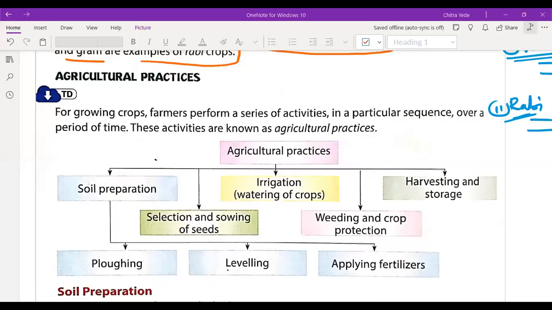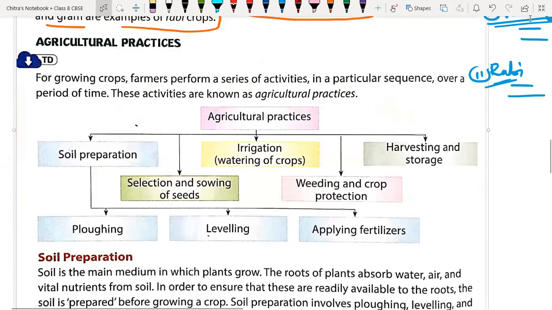Hello everyone, again we are going to start the next part of this chapter, which is the agricultural practices. First we have to understand the flow chart, the step-by-step process for the agricultural practices we perform in an agricultural field for the production of the crop.